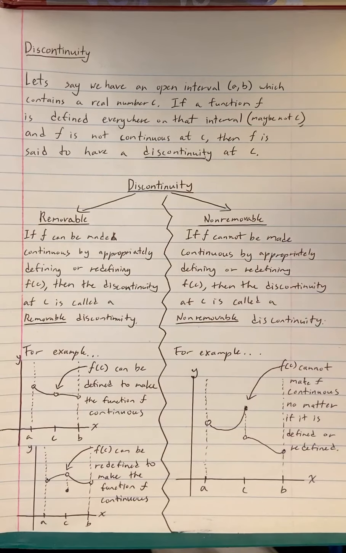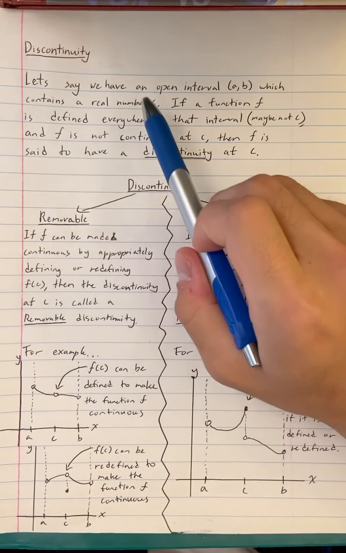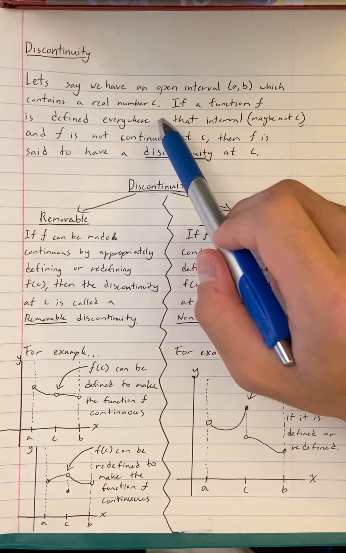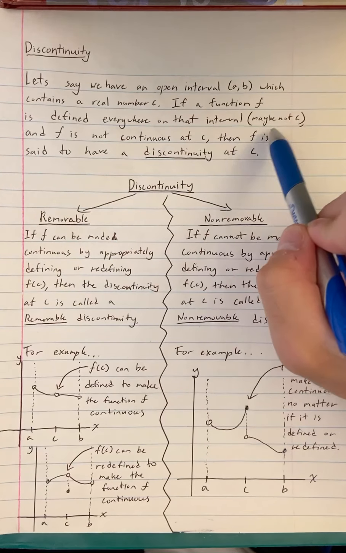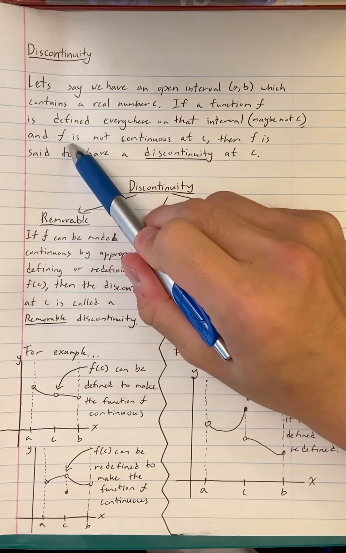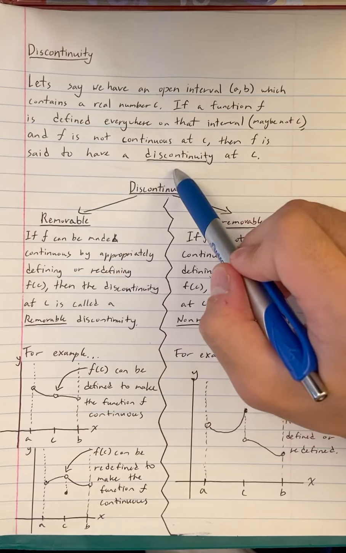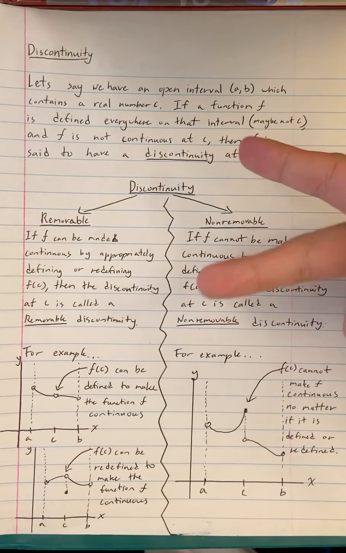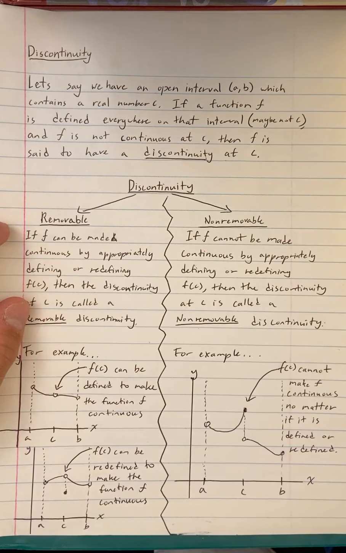To further learn about continuity, we also need to learn about discontinuity. Let's say that we have an open interval a to b which contains a real number c. If a function f is defined everywhere on that interval, maybe not at c, and f is not continuous at c, then f is said to have a discontinuity at c. There are actually two types of discontinuities: the removable type and the non-removable type. I'll go over the removable ones first.